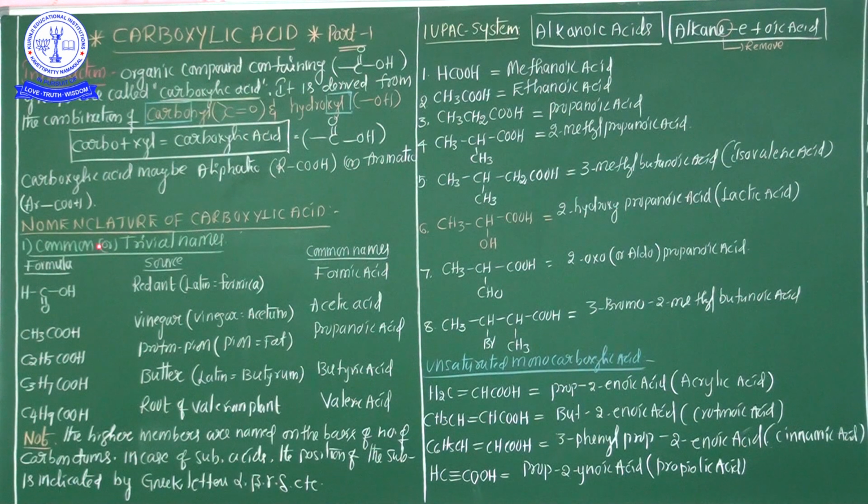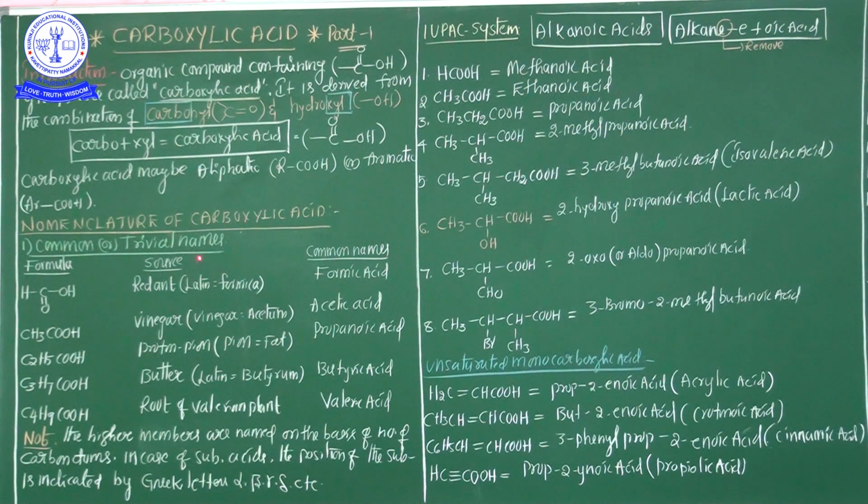And you know very well, whenever you name any functional group, my dear students, there are two different types of systems available. First one is the common system or trivial system. So in the common system, how to name the carboxylic acid, and similarly in the IUPAC system, how to name the carboxylic acid. Now we move forward to discuss this in this session.